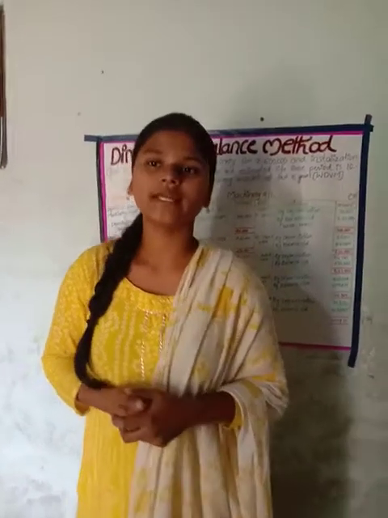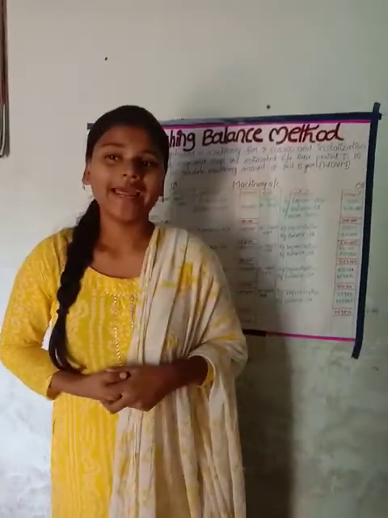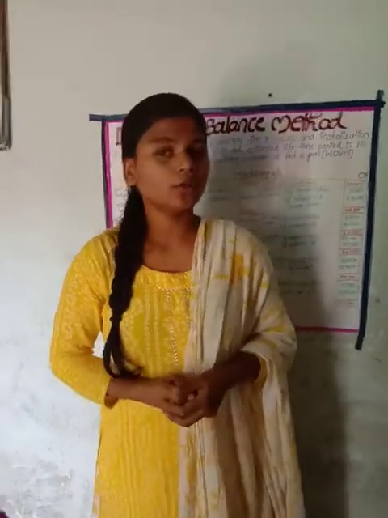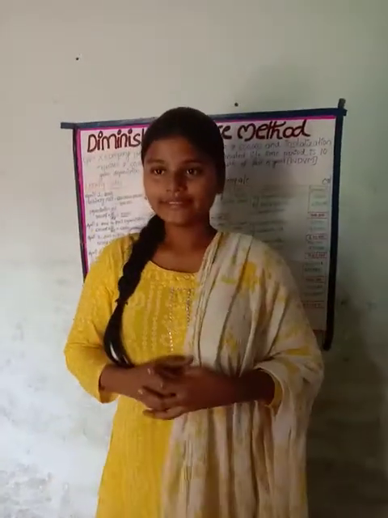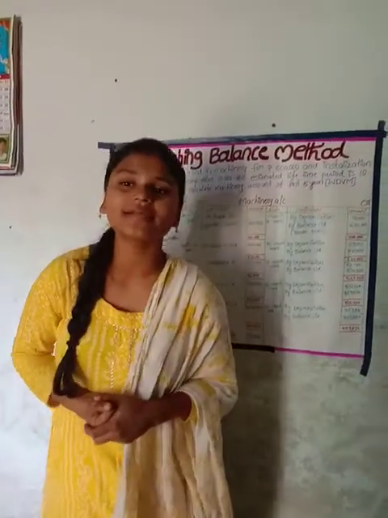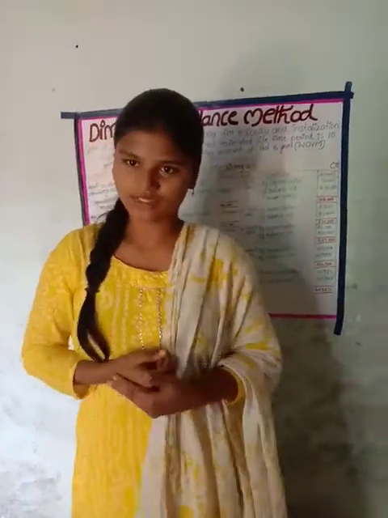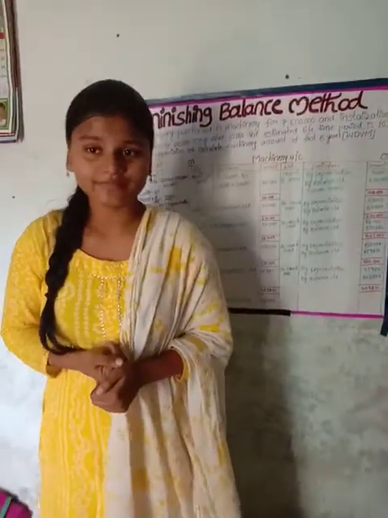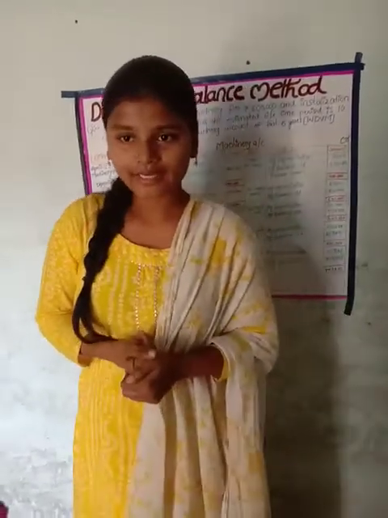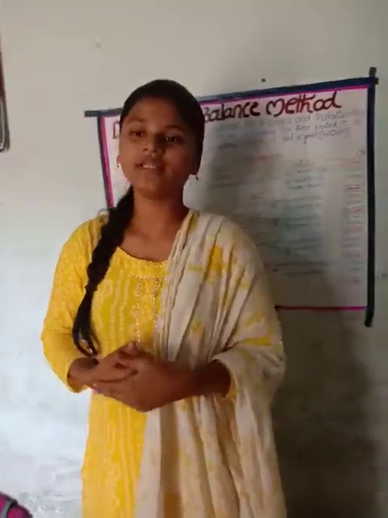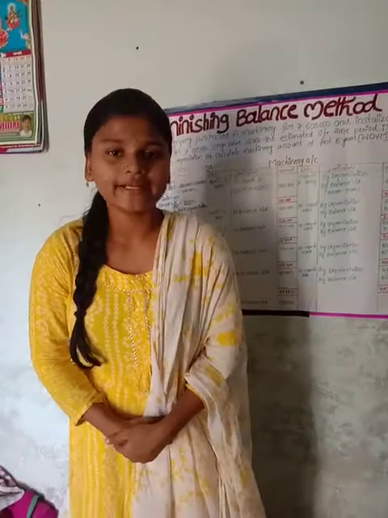That will be the straight line method, and it is consistent, there will be no change. And in the diminishing balance method, for the first year we calculate on 1 lakh, so it comes to 10,000. Second year, take 1 lakh minus last year's depreciation of 10,000, it comes to 90,000.